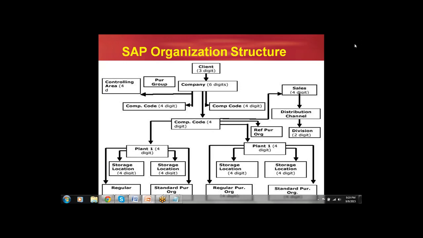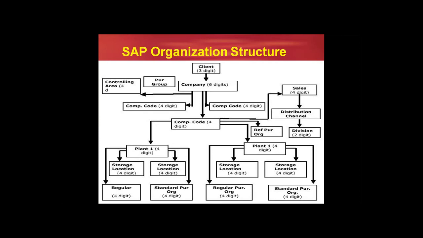Yeah, SAP organization structure. Now, what is this SAP organization structure? Whenever we are implementing SAP to any company, after understanding the client's current business process, a group of functional consultants like financial consultants, controlling consultants, materials management consultants, sales and distribution consultants, etc., will design or frame this organization structure. And without this organization structure, we cannot run the show in SAP.